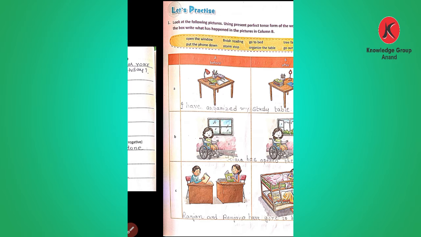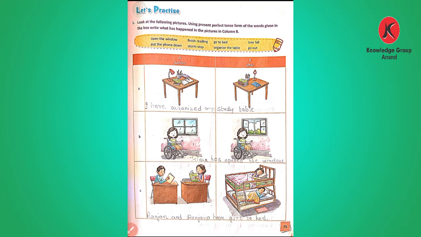Now, dear students, we will go to using the present perfect tense. Already we have learned that we have to go according to the picture. Here the picture is on page number 75. The instruction is written: look at the following pictures using present perfect tense forms of the words given in the box. Write what has happened in the picture in column B. So column A and B show what happens before and what happens after.